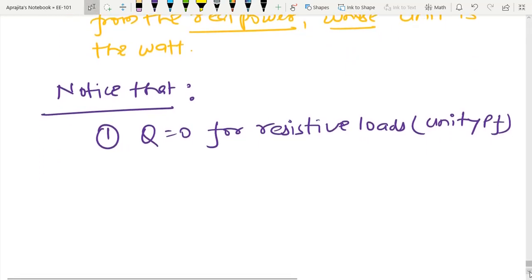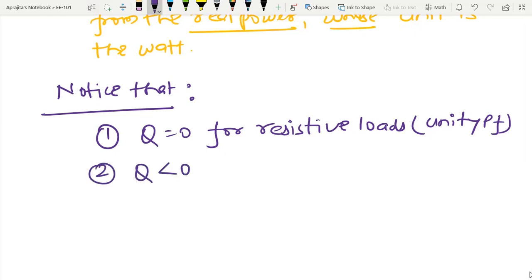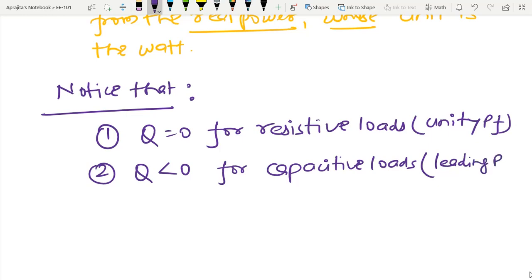After that, similarly, I can tell that if Q is less than 0, then I have capacitive load, and I have leading power factor, and similarly Q greater than 0.